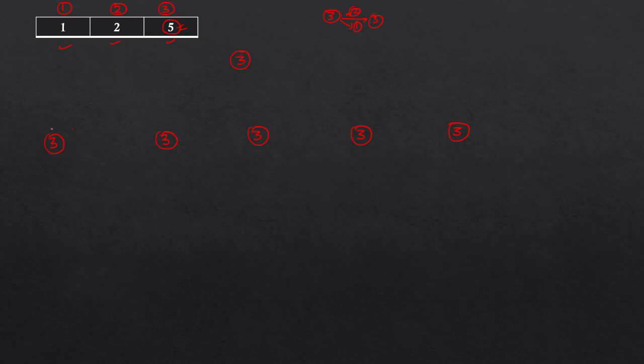Now, why have I taken the one with the maximum milestones first? Before that, let's understand this. Two consecutive weeks cannot have the same project. It means we have to fill the gap between these two occurrences with some other project, either the first or the second. The same goes for this gap, and this one, and this one. Now let's see how to fill these gaps. Currently the second project we can repeat 2 times, and the first project 1 time. So let's put 2 here and 2 here.